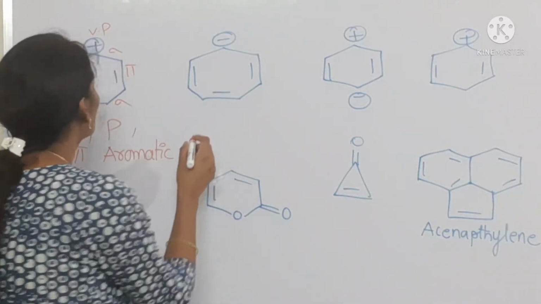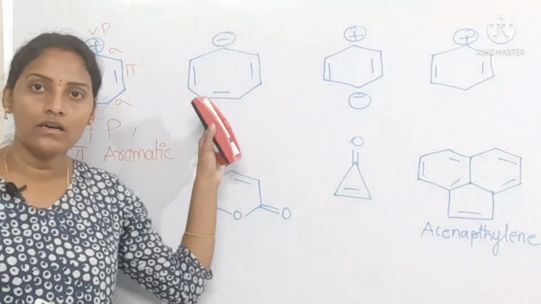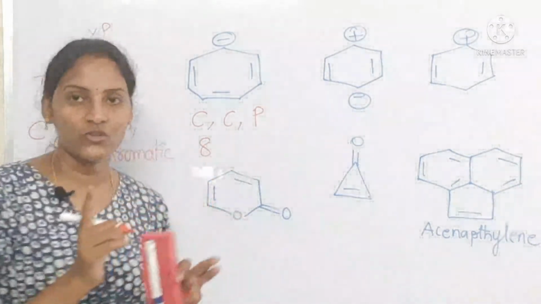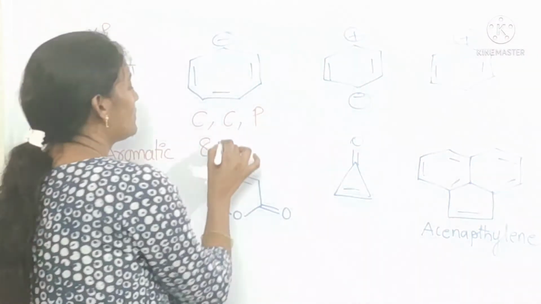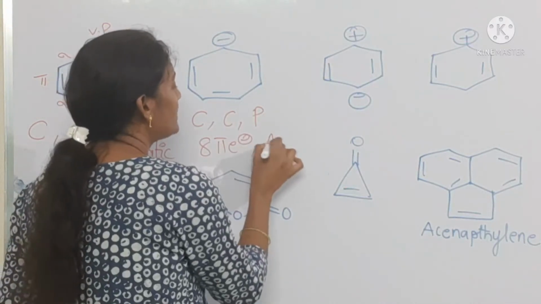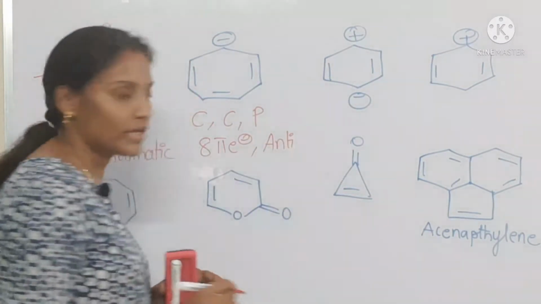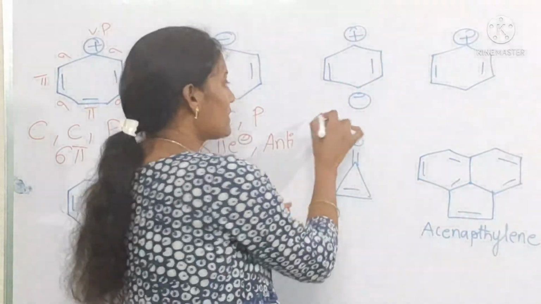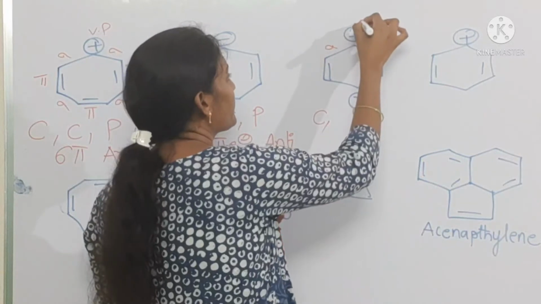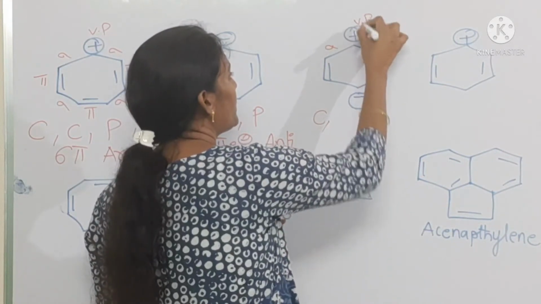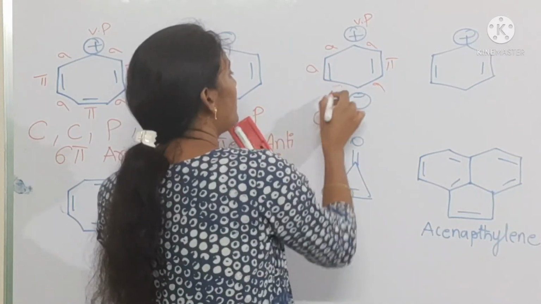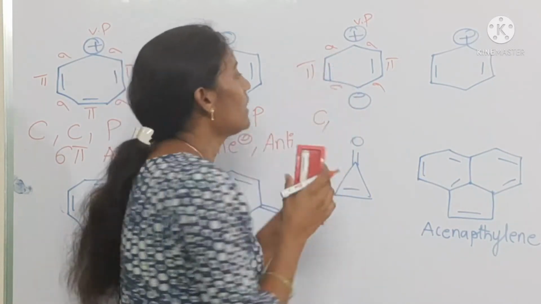Coming to cycloheptatrienyl anion. This is cyclic, conjugated, planar. Here 8 pi electrons are there. That means this one belongs to the anti-aromatic. Coming to this compound, first check, this is cyclic, we already know. Sigma, this is also sigma, vacant p, pi, sigma, pi, sigma, pi. Okay, all are in conjugation.